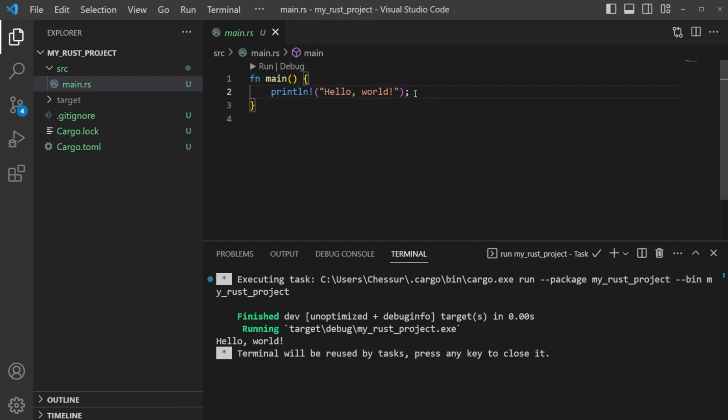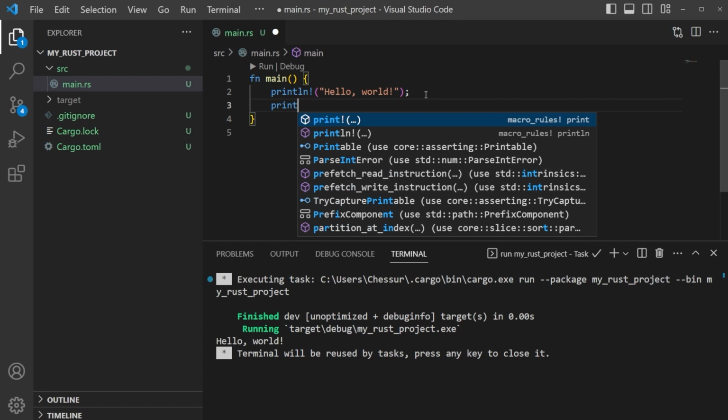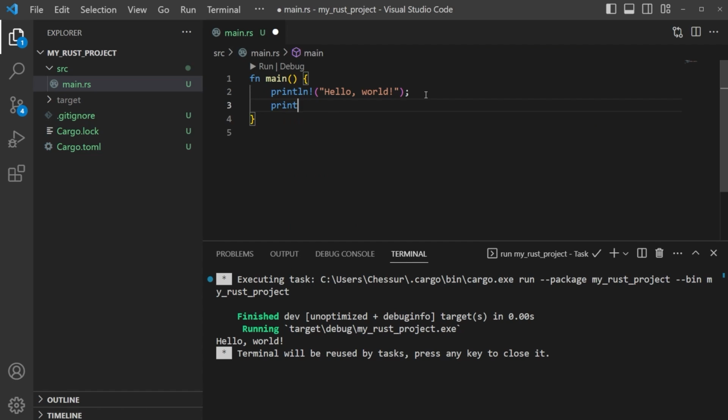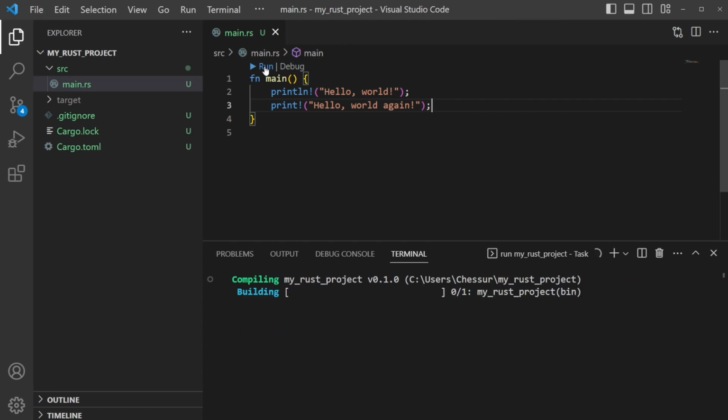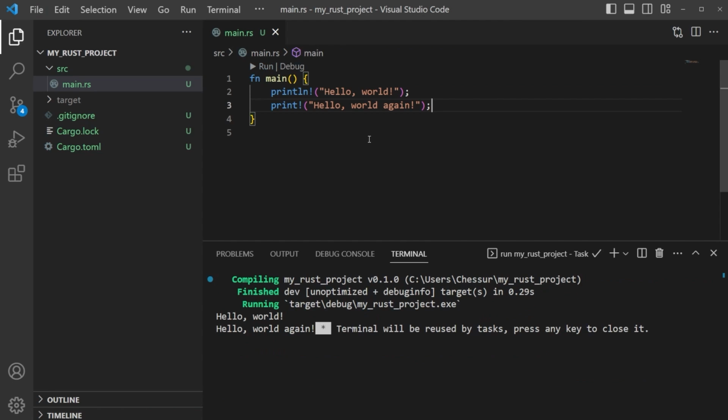Okay, easy enough. We run it and it says hello world. Great. Now, if you're familiar with programming languages such as Python, you could run a print command as well. And we can just say print and do hello world again, for example. And if we save this, Control S, or go up to File, Save, and run it, it will run. Let's take a look at what we're actually doing.